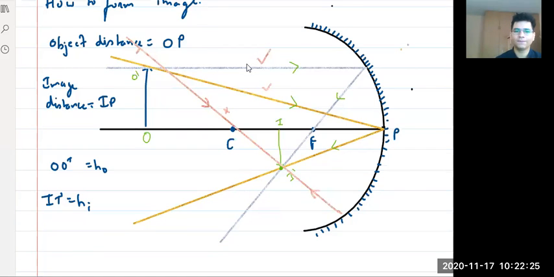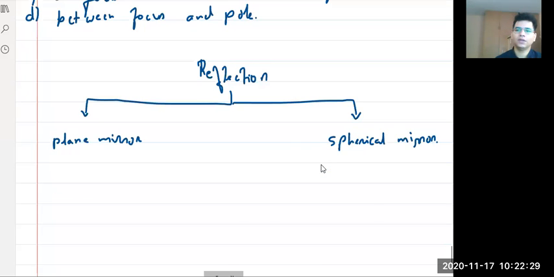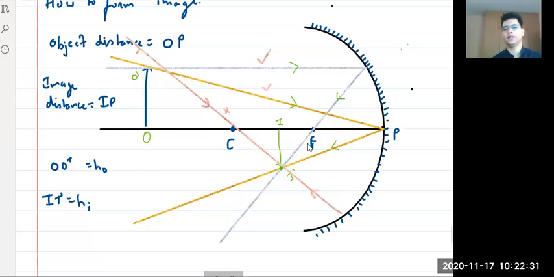Now, we started spherical mirror. Let's see what we have started. Let's recall. I have given you a small task to draw all the figures. I hope all of you remember. If you don't remember, it's fine. We will do it today.